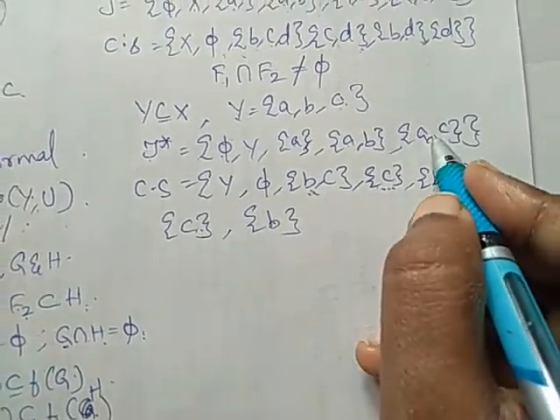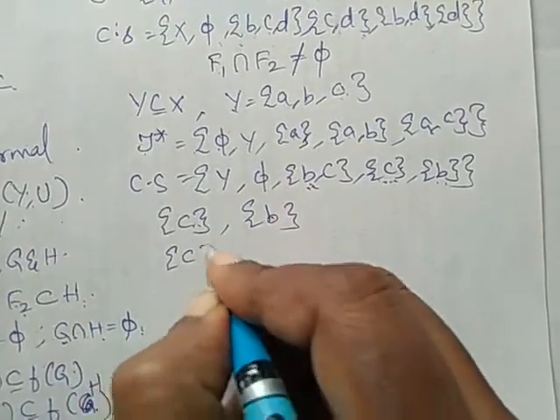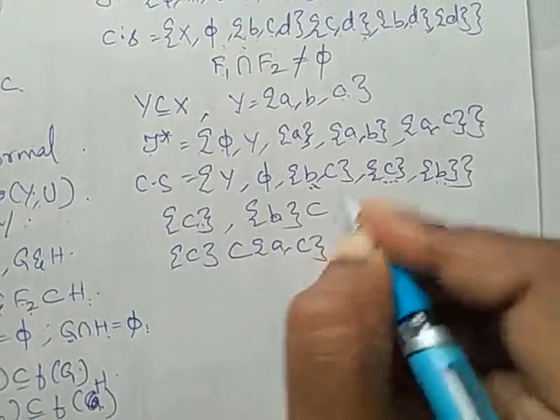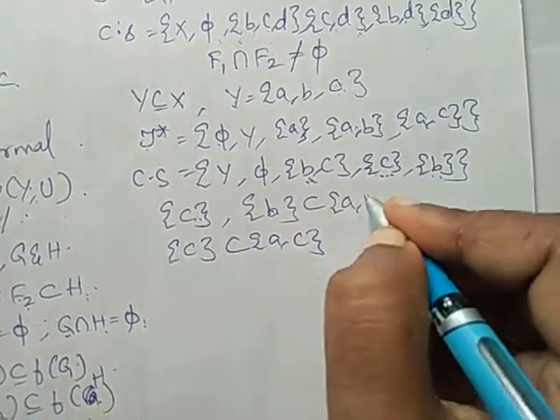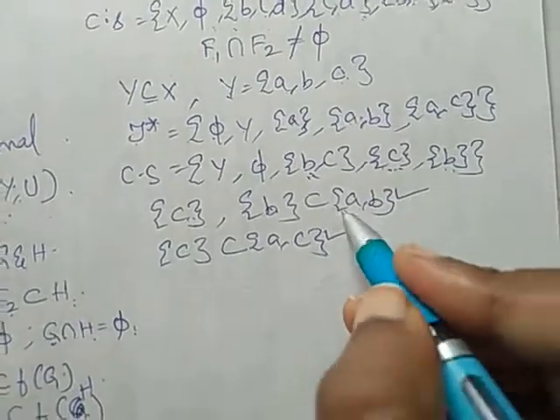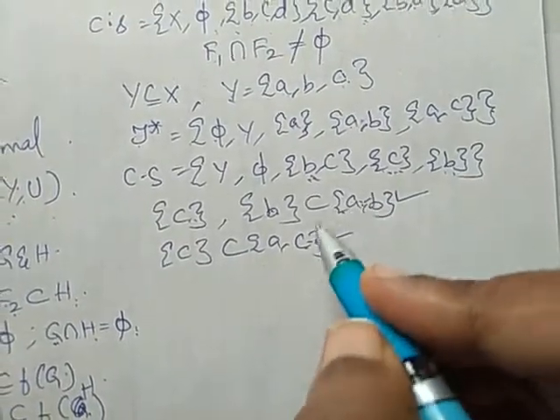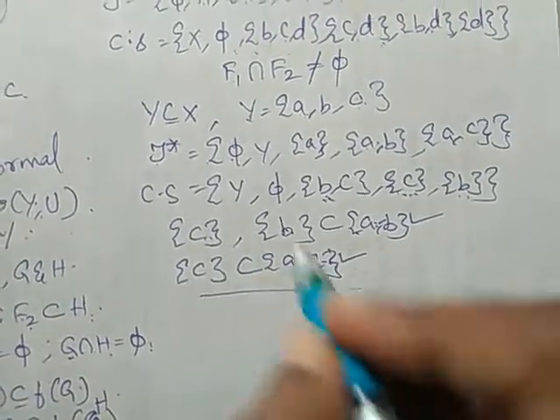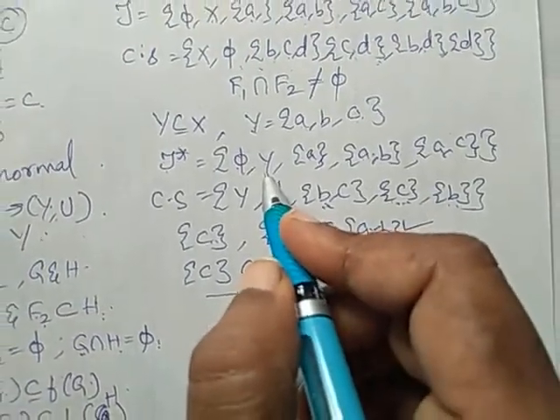C is a subset of {A, C}. B is a subset of {A, B}. So these are our open sets, {A, B} and {A, C}, but the intersection of these is A. Therefore, Y is not a normal space.